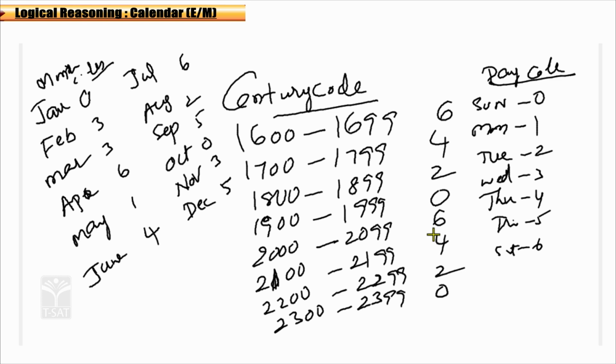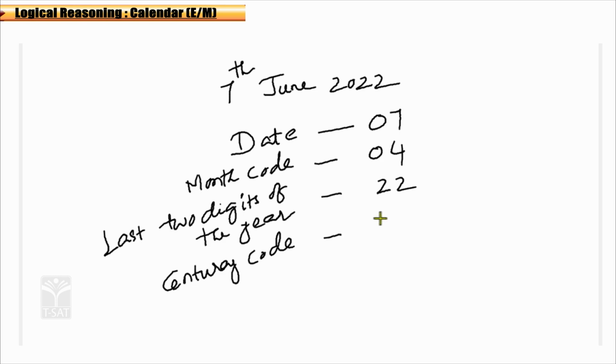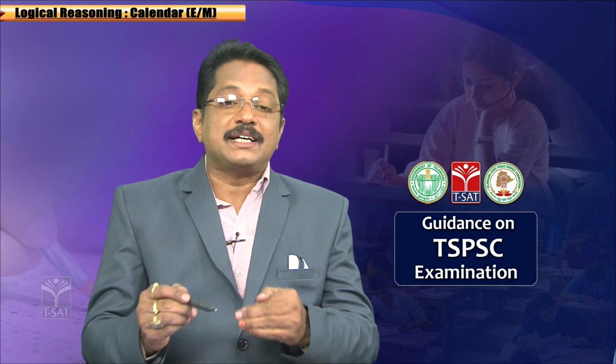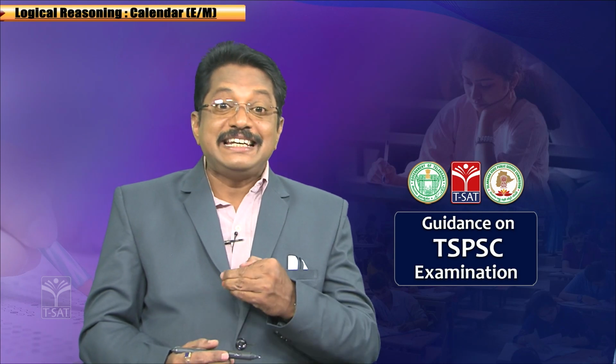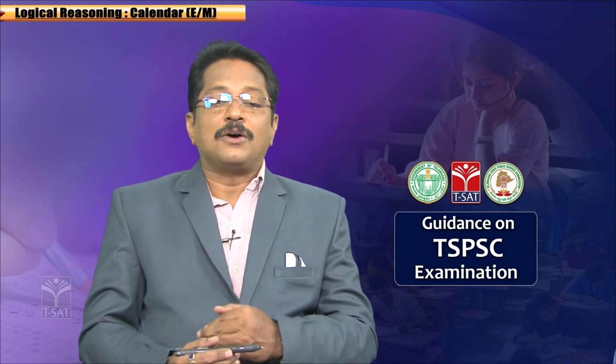What is its century code? 6, correct? Okay. So, we have to add 6 to it. And you have to find how many leap years will come for this year.